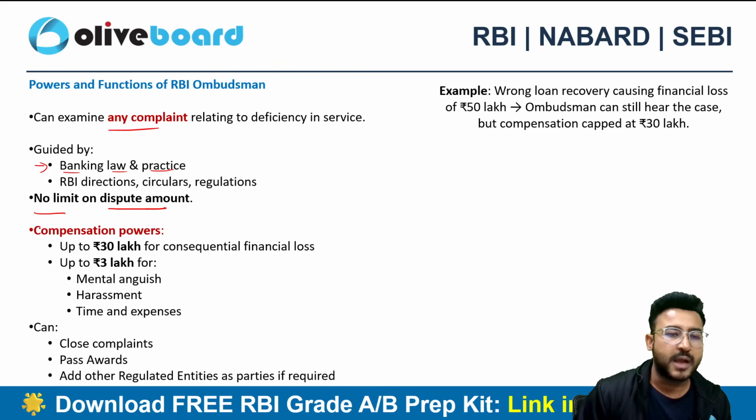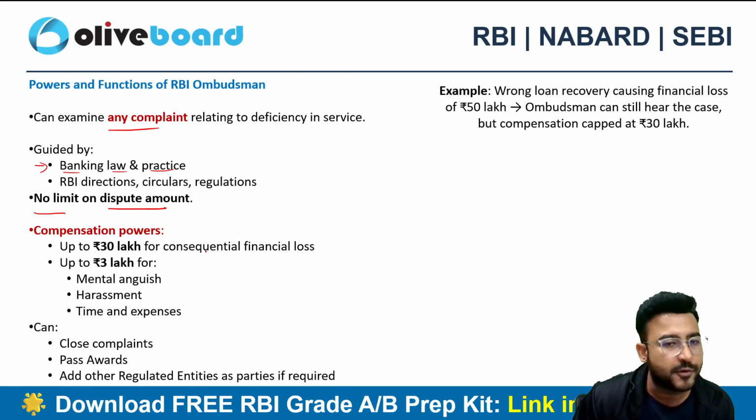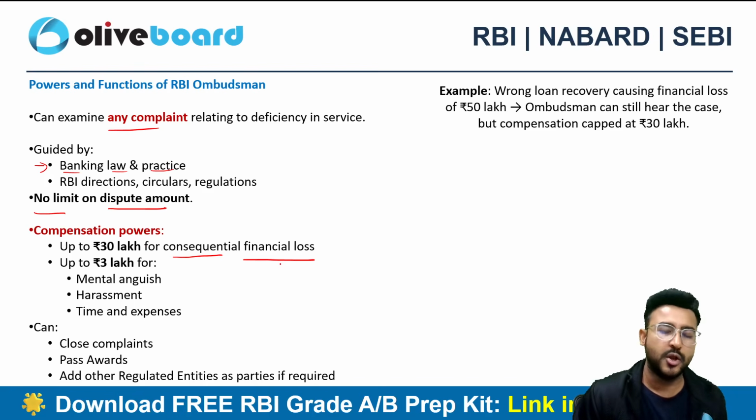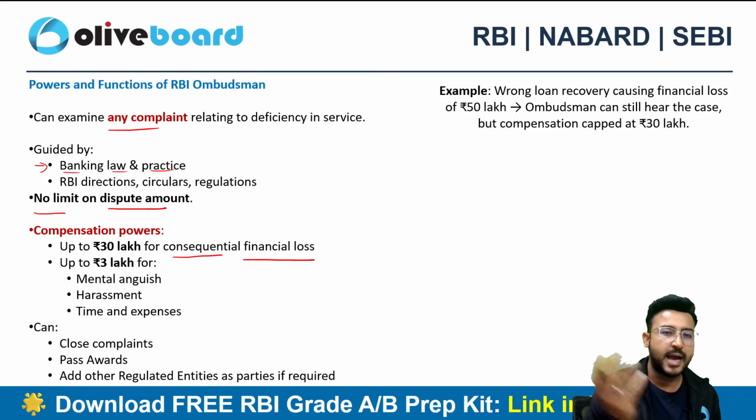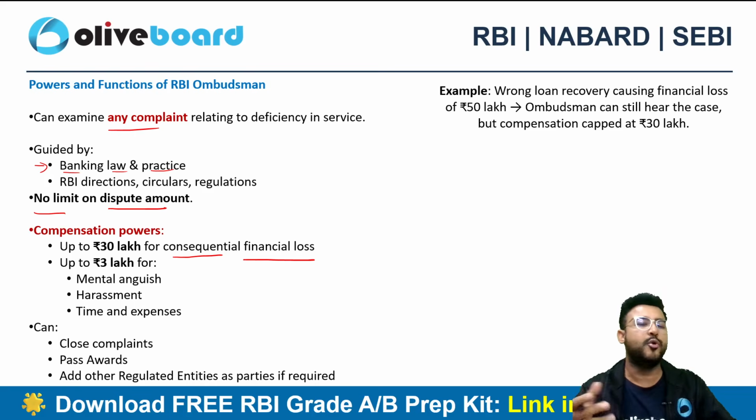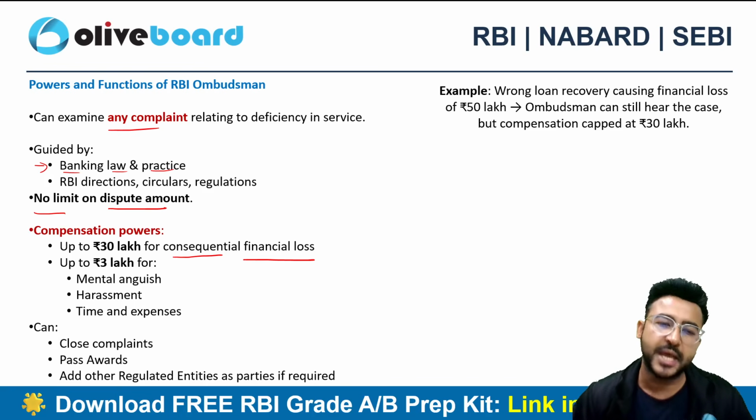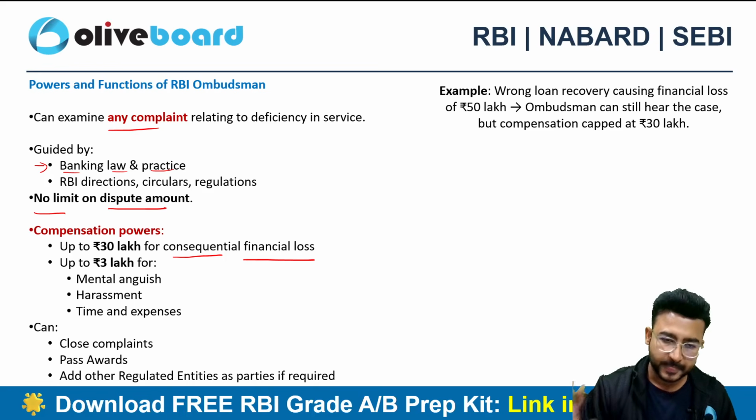There is the power to give compensation up to 30 lakh for consequential financial loss. If you are facing any kind of financial loss, the RBI Ombudsman can offer you up to 30 lakhs for the loss you actually faced, right?